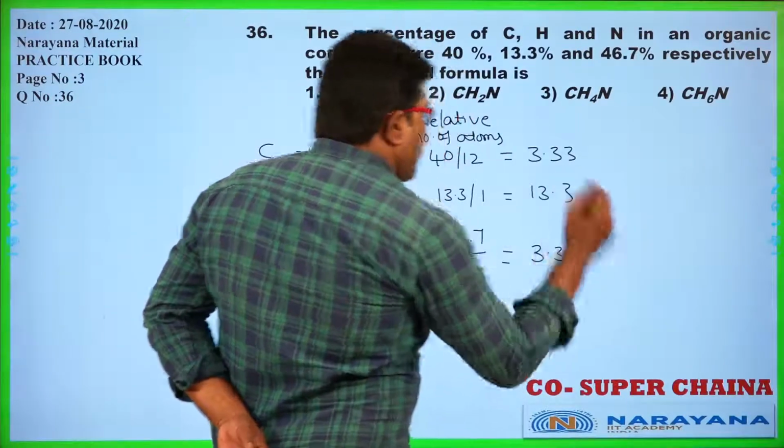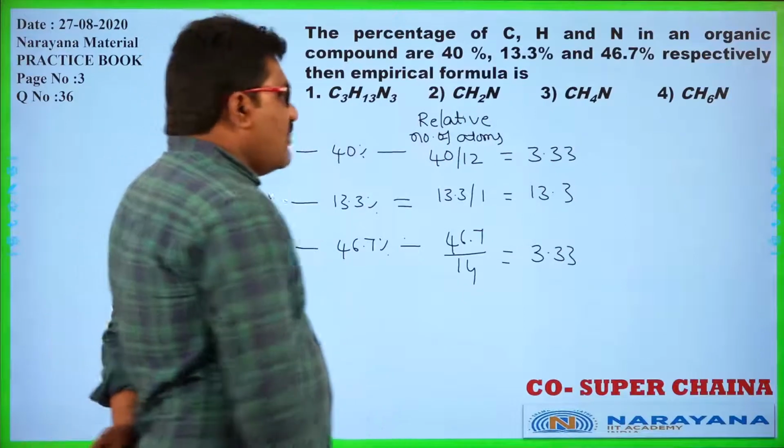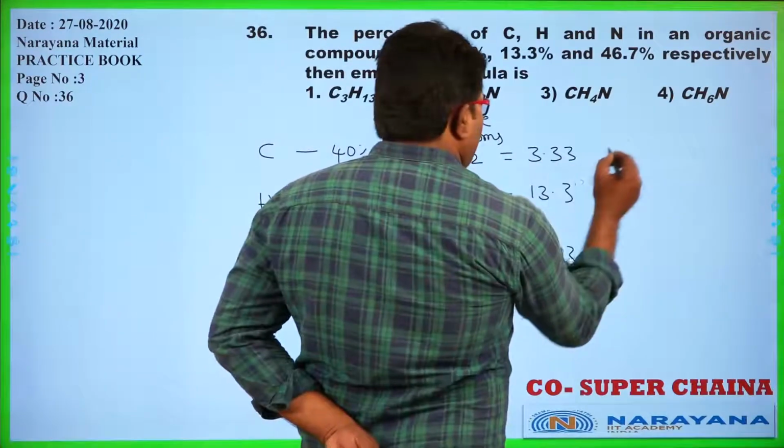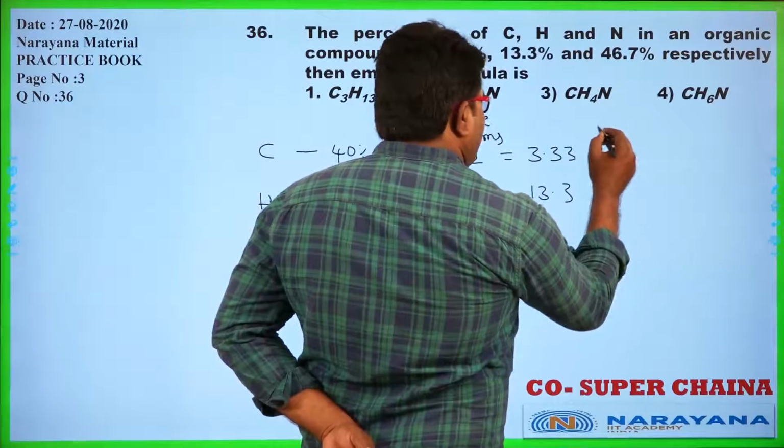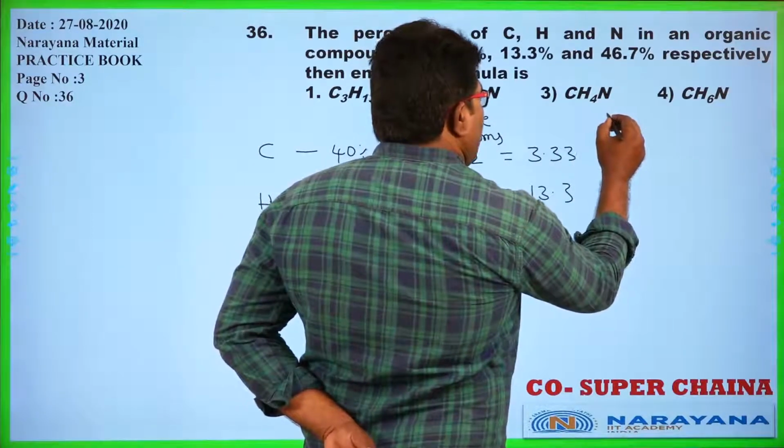Okay. Now the whole number ratio. What am I doing? Each one is multiplied to get the relative numbers as a whole number ratio.